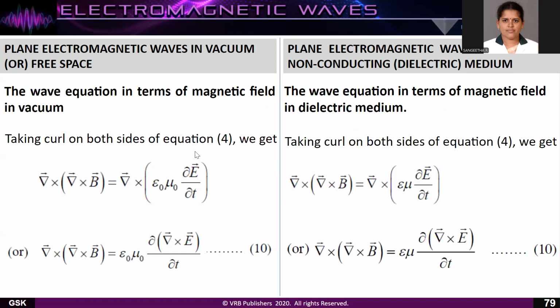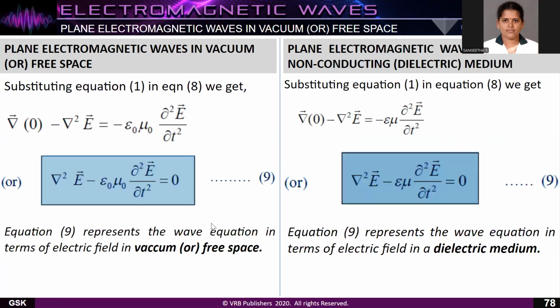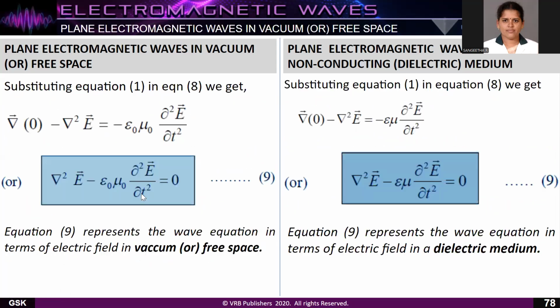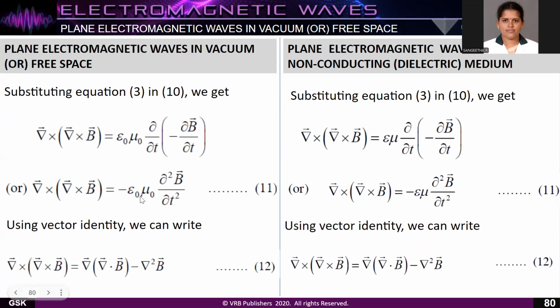Similarly, we are going to prove it for the magnetic field. What is the magnetic field? We are considering the fourth equation. Del cross H is equal to del vector cross of epsilon naught mu naught into dou E vector by dou t. So this del cross of del cross E is what? Del into del dot B minus del square B, is equal to, here del cross E is taken as del cross E is equal to minus dou B by dou t. So substitute this one. When you substitute it, del cross of del cross B vector is equal to minus epsilon naught mu naught into dou square B vector by dou t square.